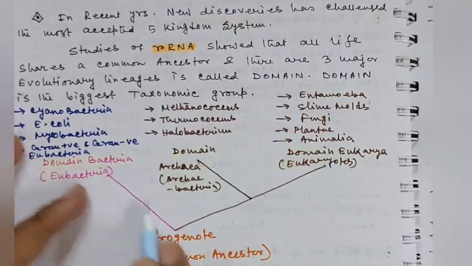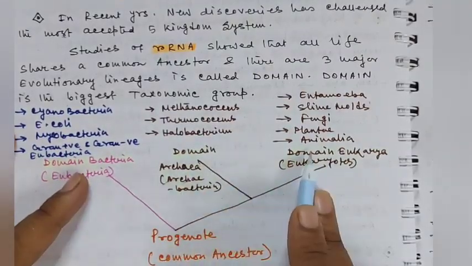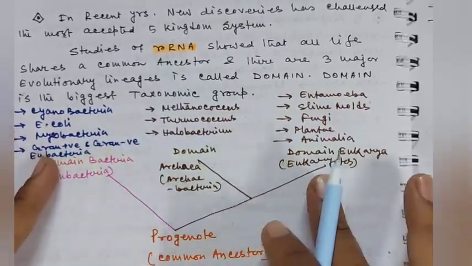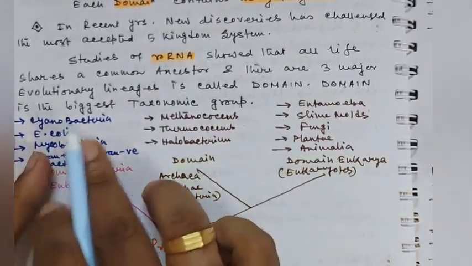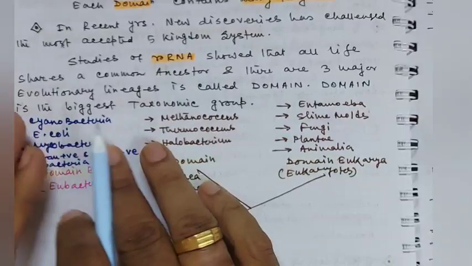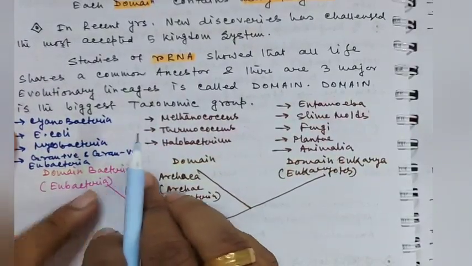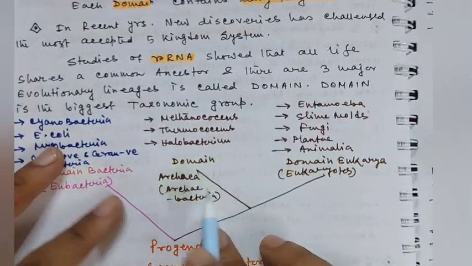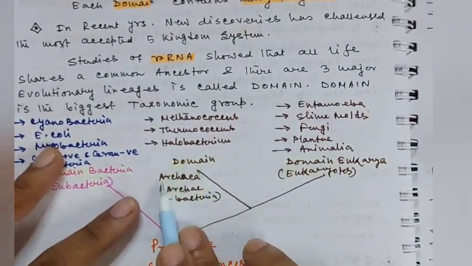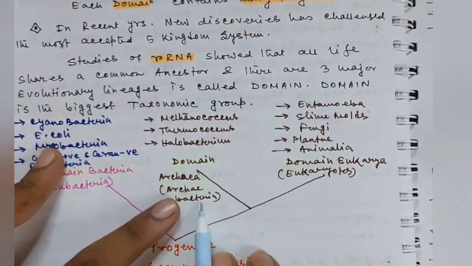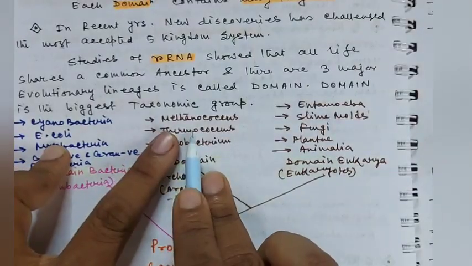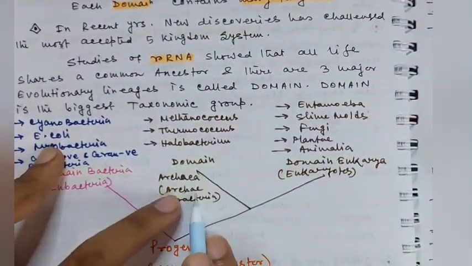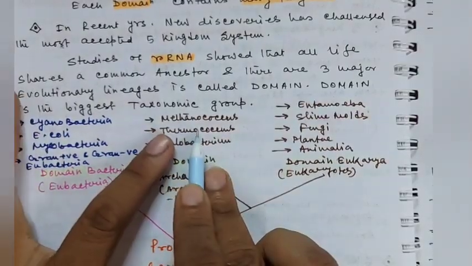From this progenote the three domains arose. In domain Bacteria, or the Eubacteria, you can find modern bacteria, that means the prokaryotes which are cosmopolitan in distribution, and representatives of this domain can be found everywhere in our world. But the representatives of the domain Archaea, or the Archaebacteria, are present in extreme environments, and for this reason they are known as extremophiles.